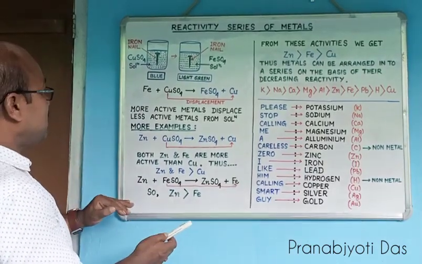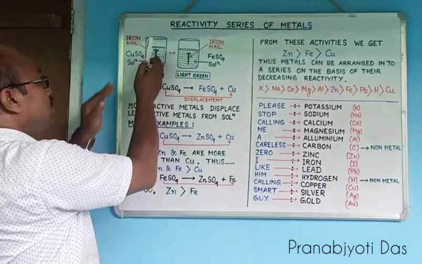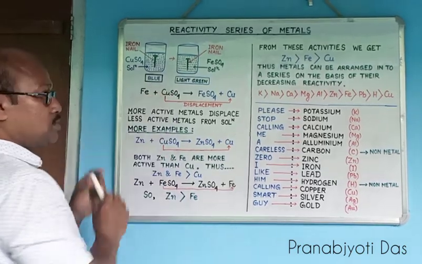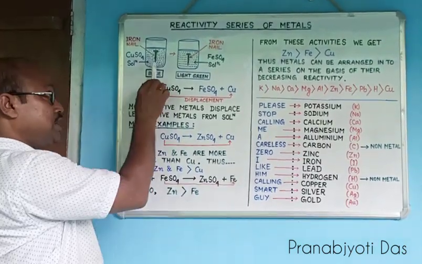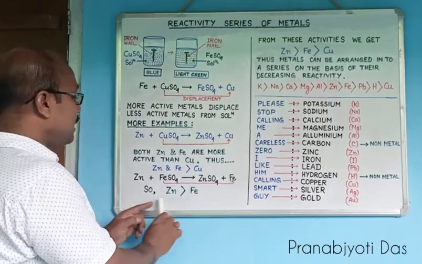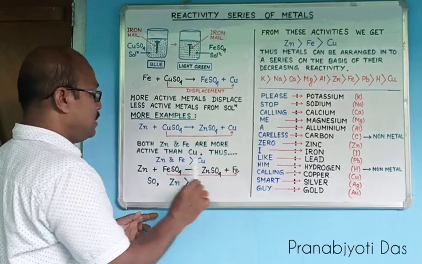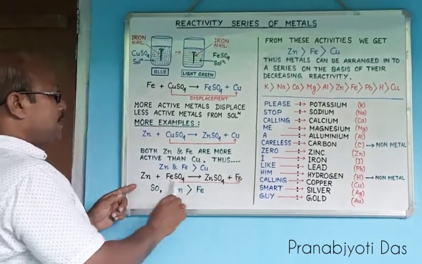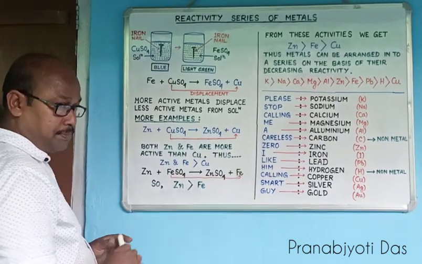Now the third example we are taking, we are changing the copper sulfate solution and keeping ferrous sulfate solution. Into the ferrous sulfate solution, if we place a zinc rod, the chemical reaction will show that this time iron will be displaced and zinc will produce zinc sulfate. And this chemical reaction will give us a clear idea that zinc is more active than iron.